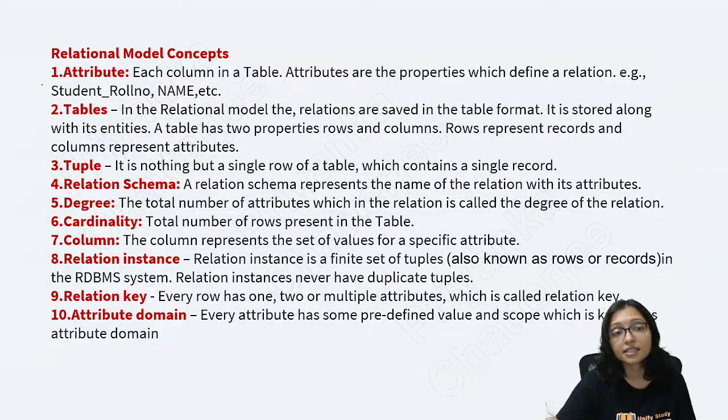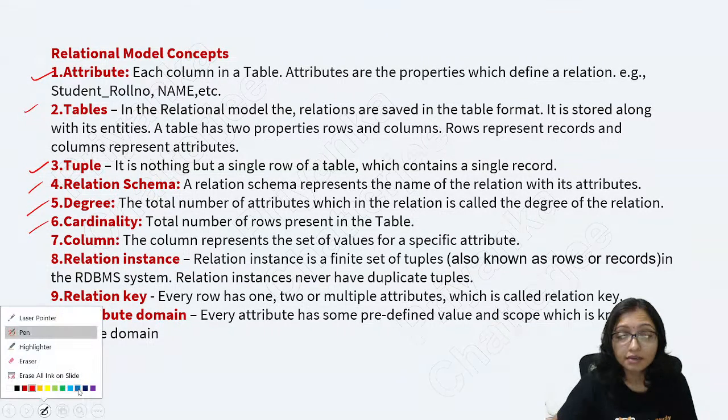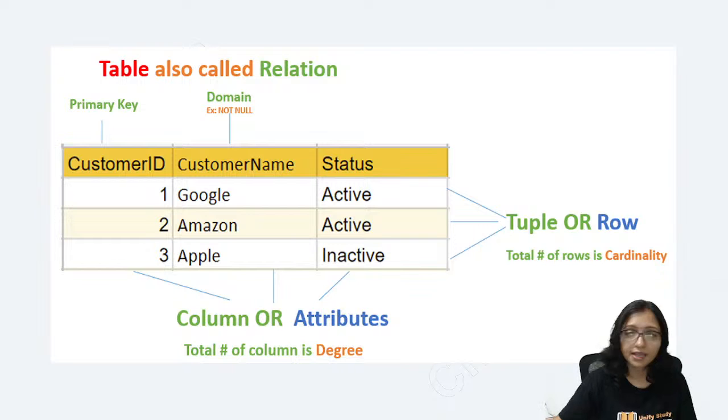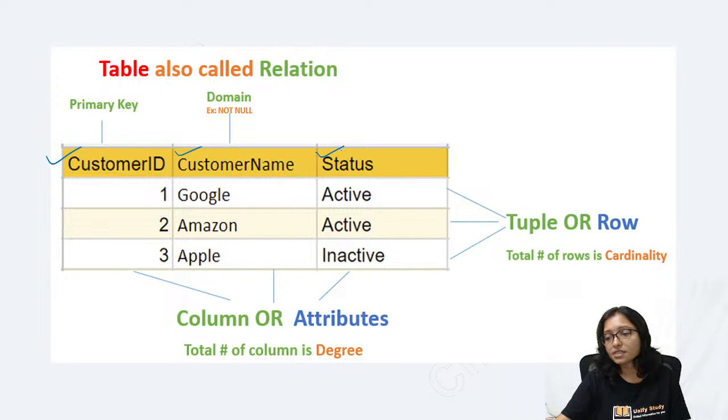Here these are the things: attribute, tuple, table, relation schema, degree, cardinality. These are very important concepts. Attributes means, here I am coming to this one. Yes, these are your attributes: customer ID, customer name, status.